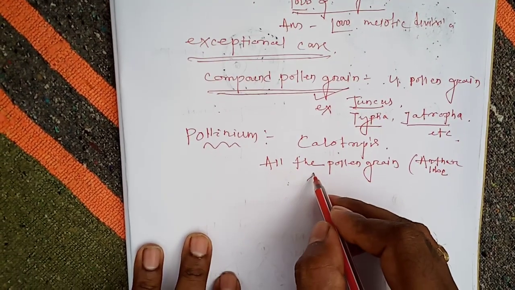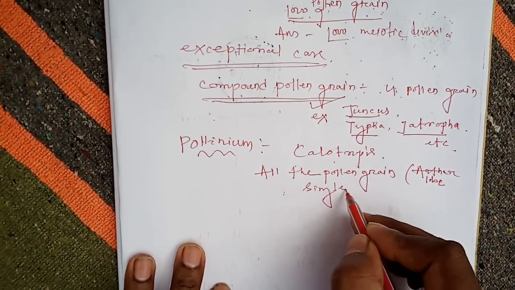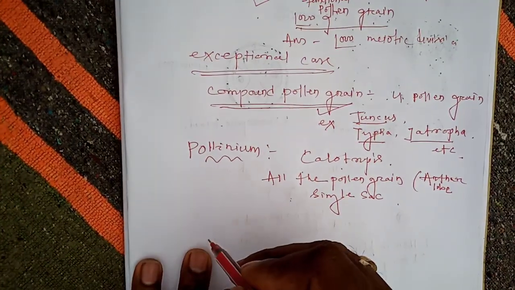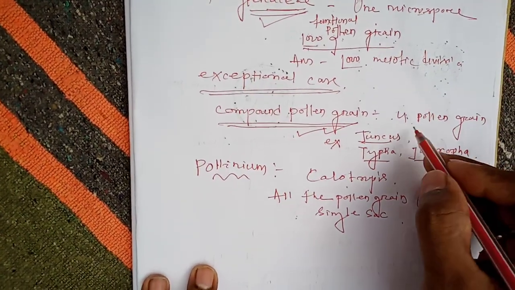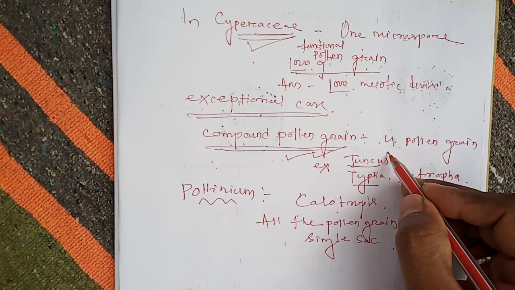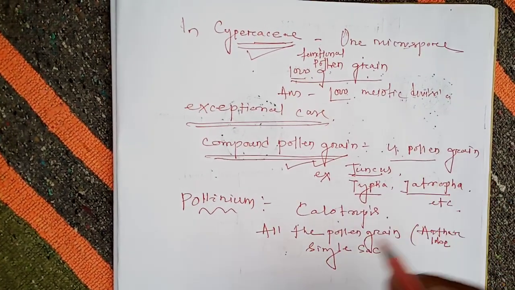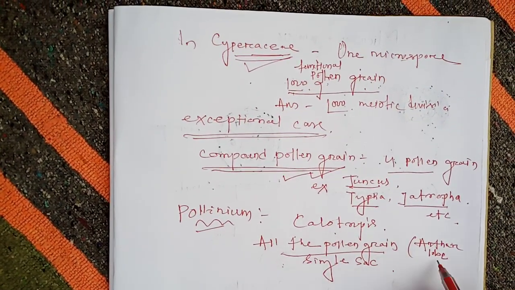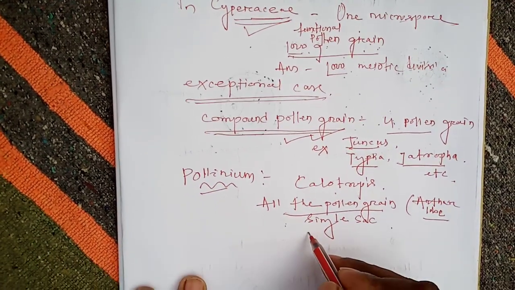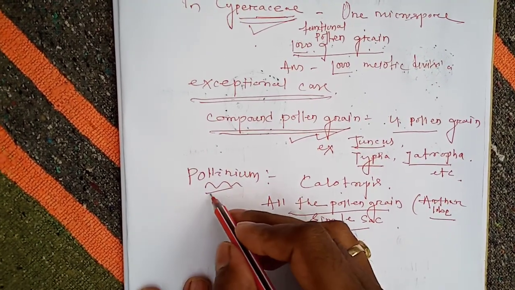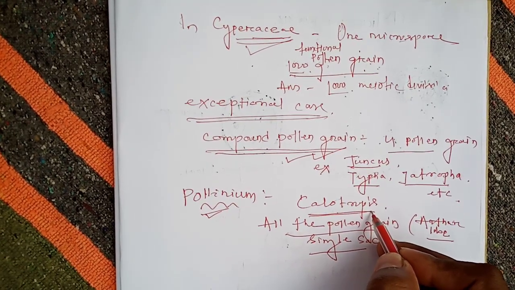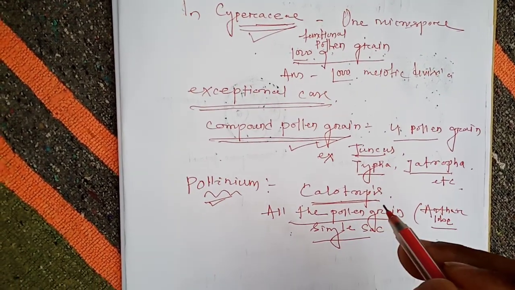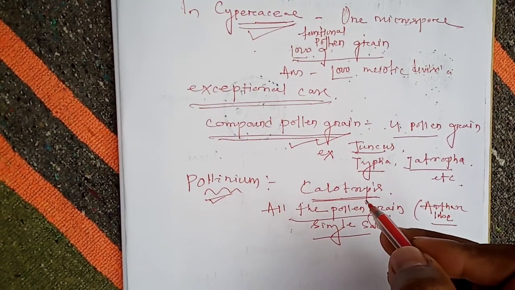That is called pollinium. So in the exceptional cases, in compound pollen grains all four pollens remain attached, and in pollinium all the pollen grains of an anther lobe remain united in a single sac. That is called the pollinium. The example is Calotropis. So now I think the topic is understood by all of you. Okay, thanks.